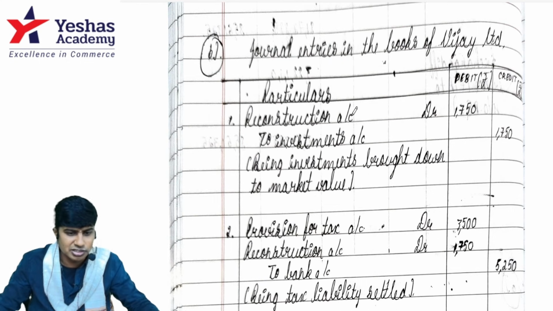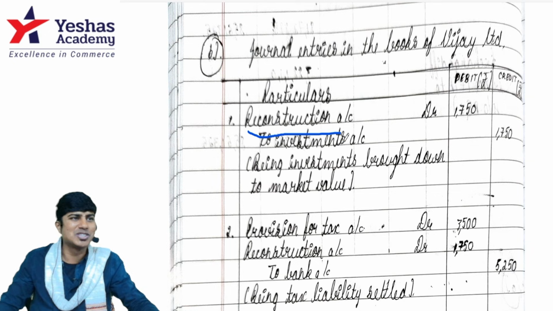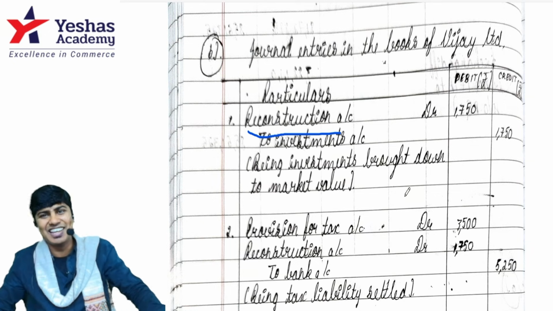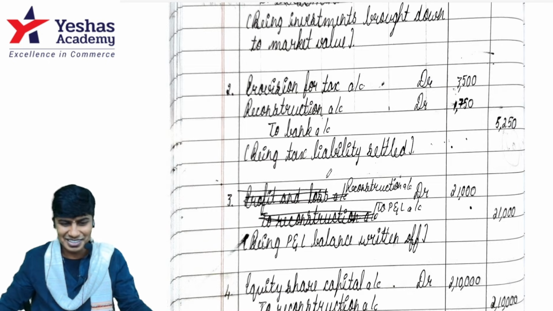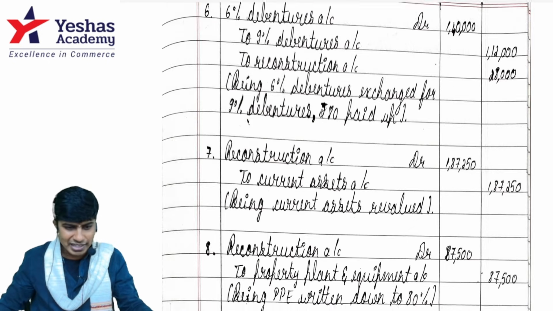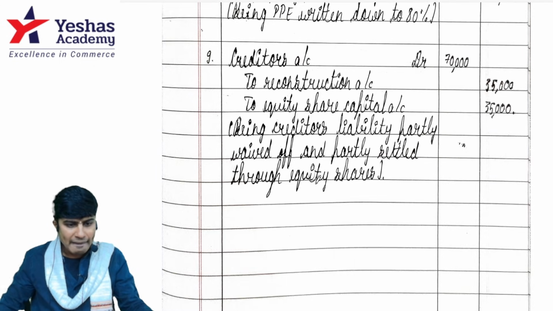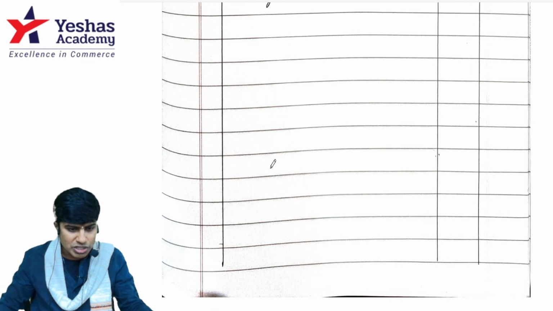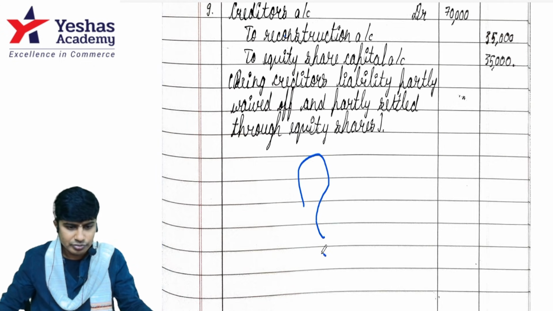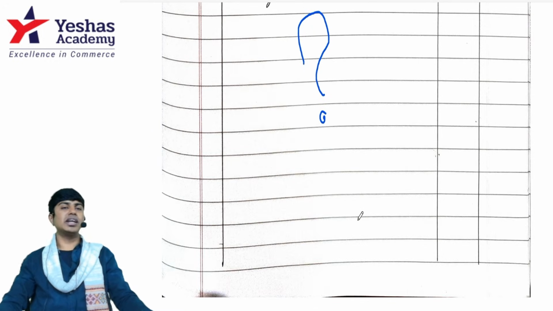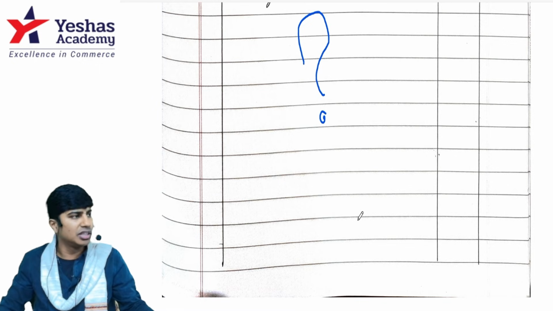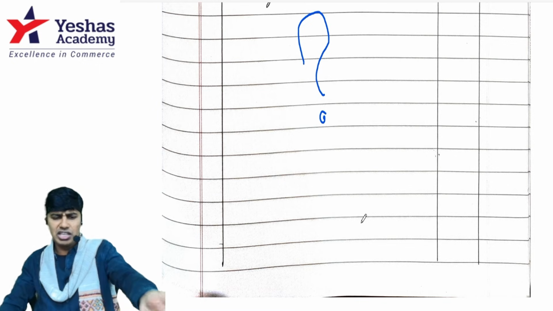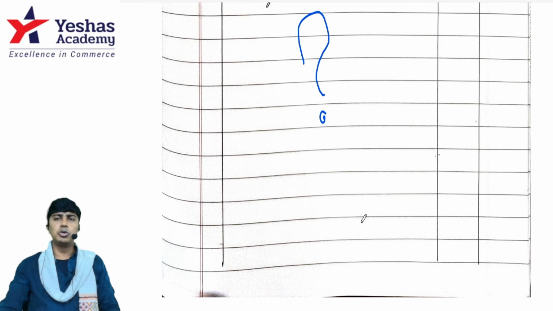Then a journal entry based question. I think this is internal reconstruction. Beautiful. You remember our last video where a student in the place of reconstruction wrote realization and lost marks. Good. This student has written reconstruction everywhere. Nice. Well presented. Internal reconstruction. Absolutely fine. No problem. Here the reconstruction balance closing entry is missing. You would have to close the reconstruction account by transferring the balance to capital reserve. Before that, you would have to adjust the P&L account debit balance or anything if any. That's something that's needed. And if you are supposed to do a balance sheet after this, you are supposed to write the word unreduced as on, without forgetting.